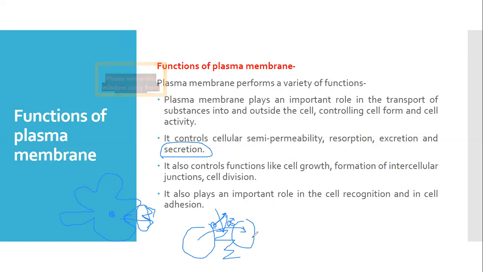So this is how the plasma membrane also helps in secretion. And second, it also helps in cell-to-cell communication, the passing of the signal, or signal transduction. So this is how it happens. And all these functions, all these roles, are very important for cellular growth, for the formation of intercellular junctions, and for cell division, like mitosis and meiosis. And this plasma membrane also plays a very important role in cell recognition.